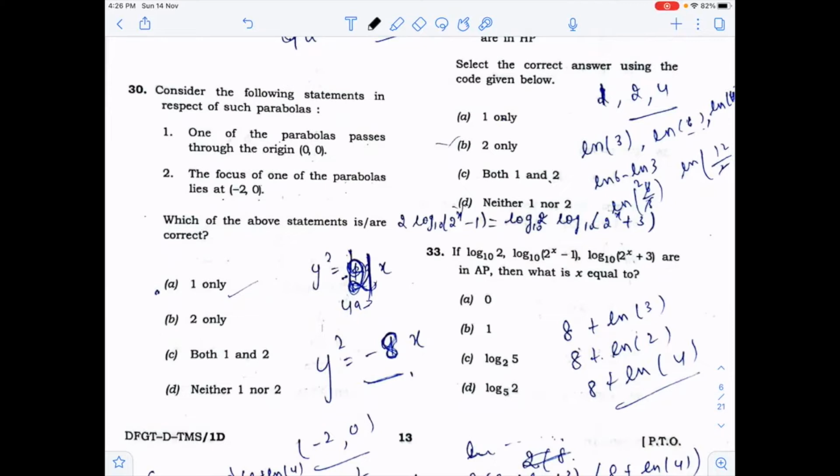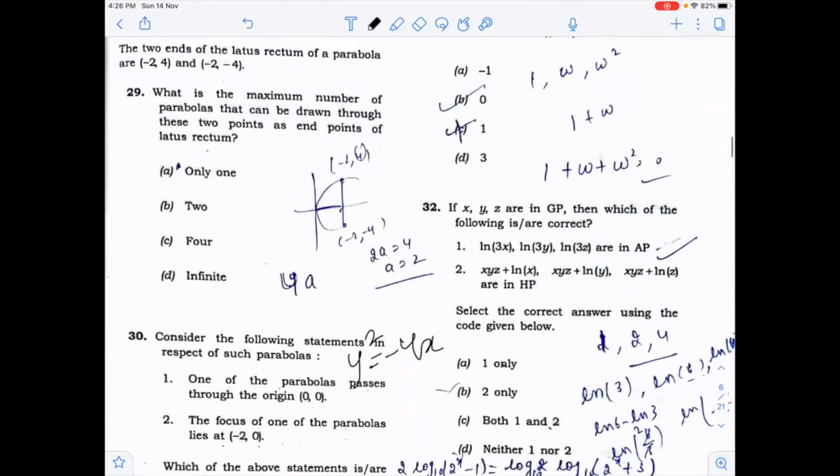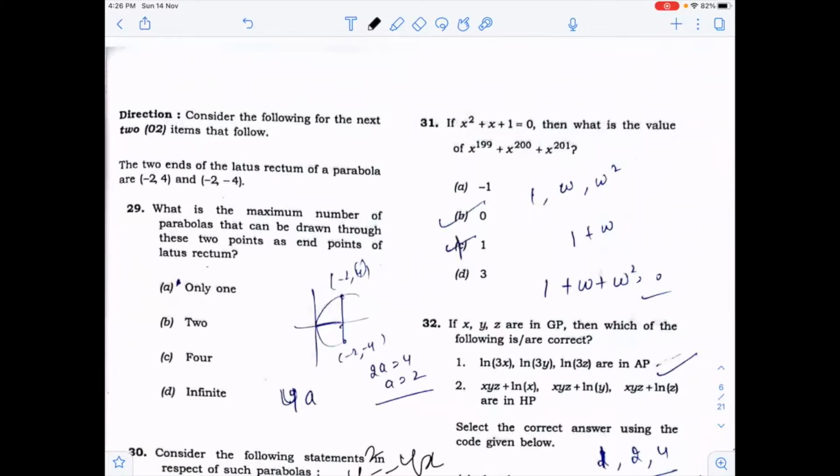-2, 0. You know that you have this parabola y square is equal to say -4x. Is there any parabola whose focus will be -2, 0? In this parabola, 0, 0 is satisfied. 0, 0 will satisfy this equation, and -2, 0 is its focus. So the focus of one of the parabola will come out to be this from these parabola. So both are true.